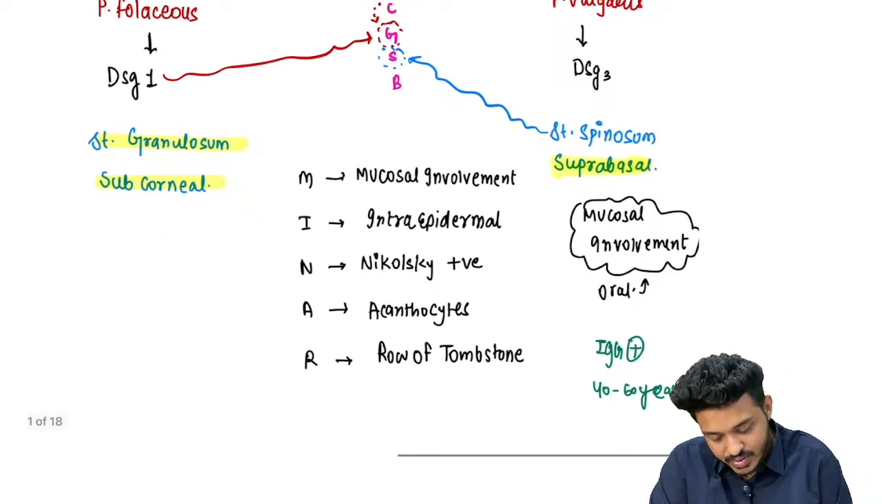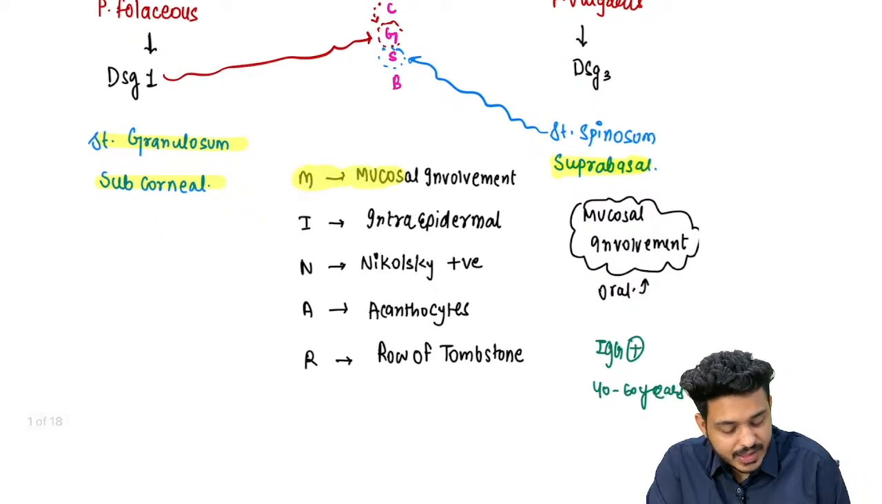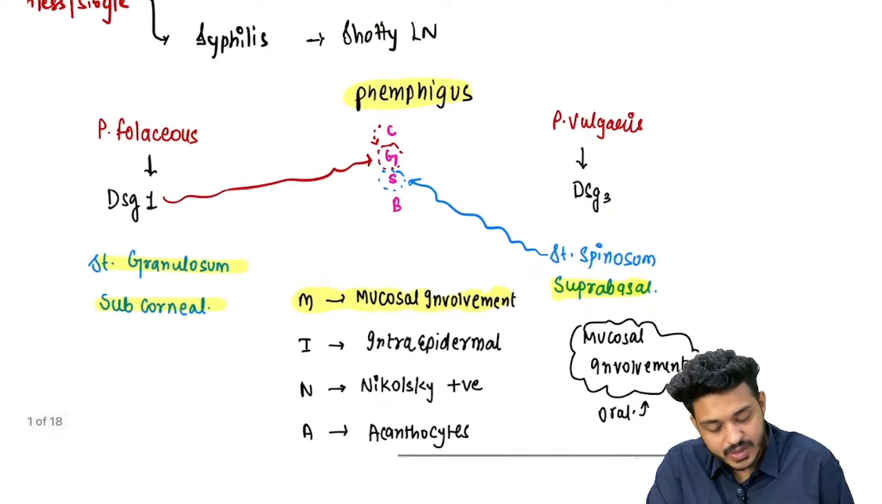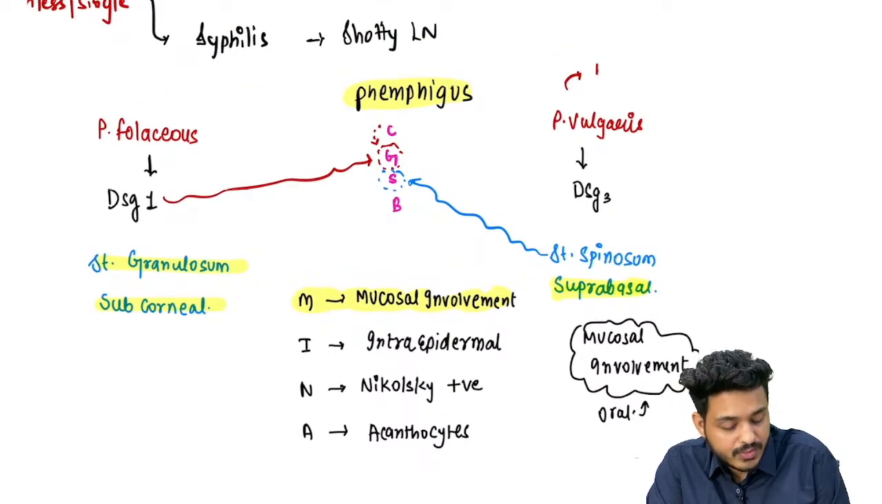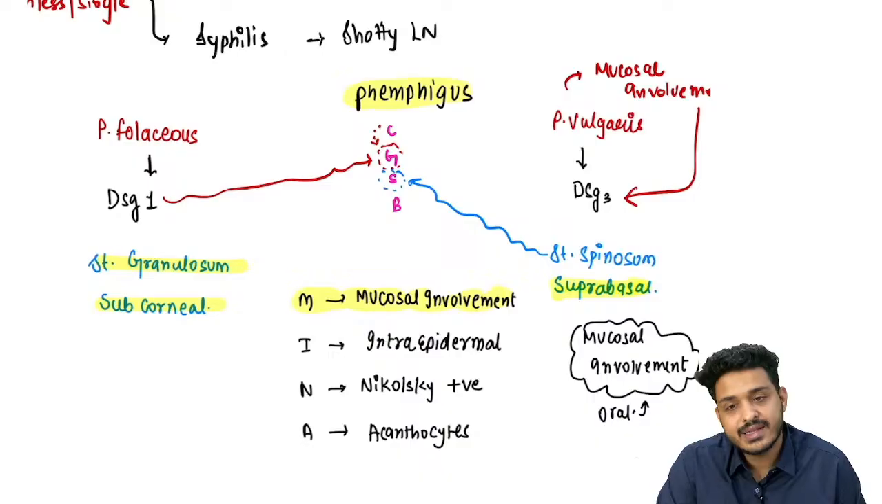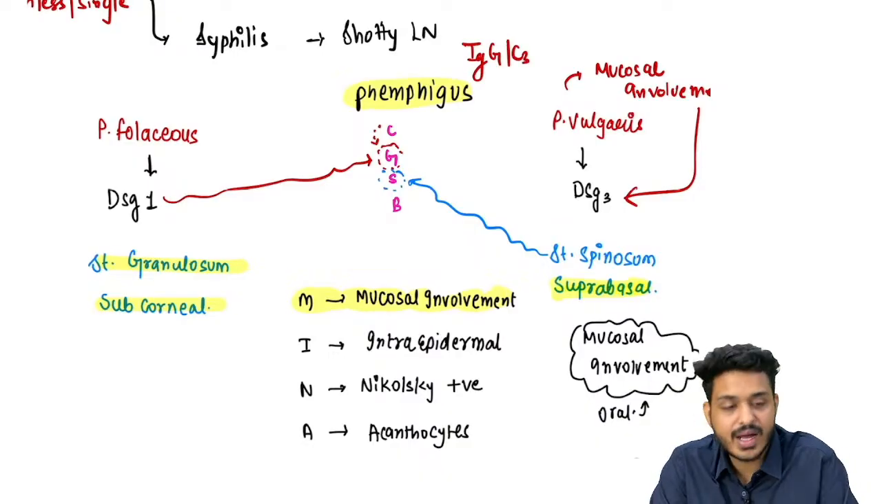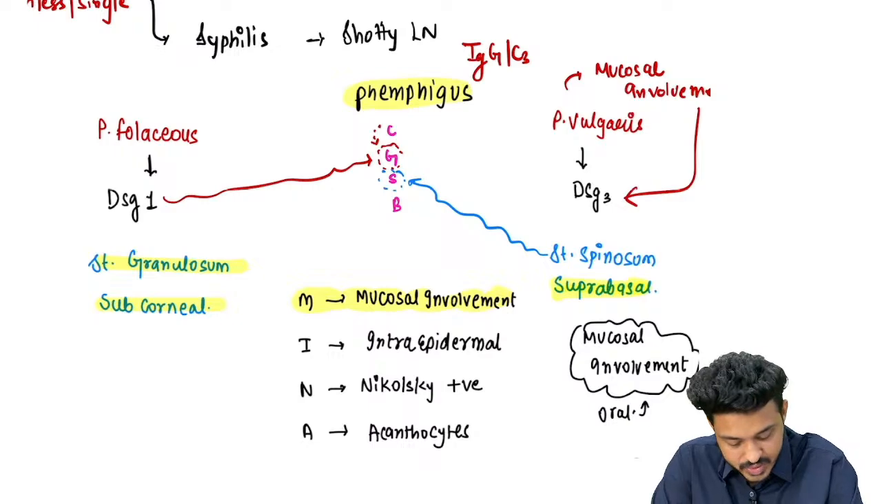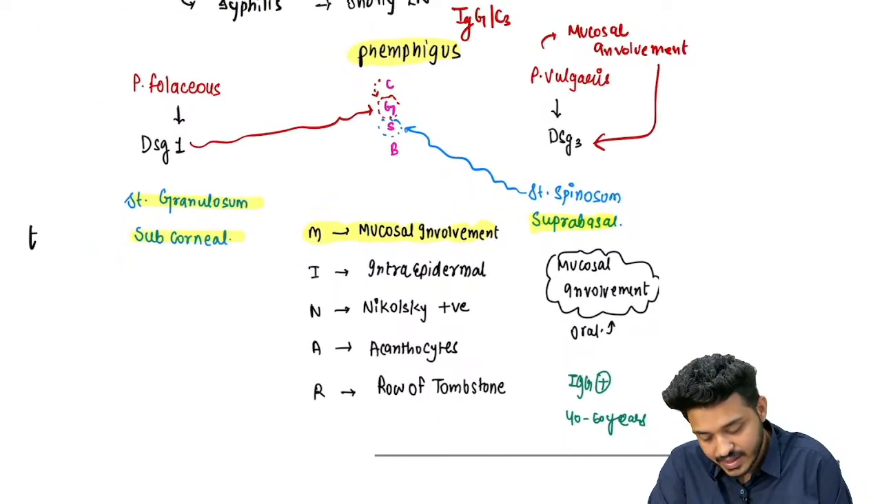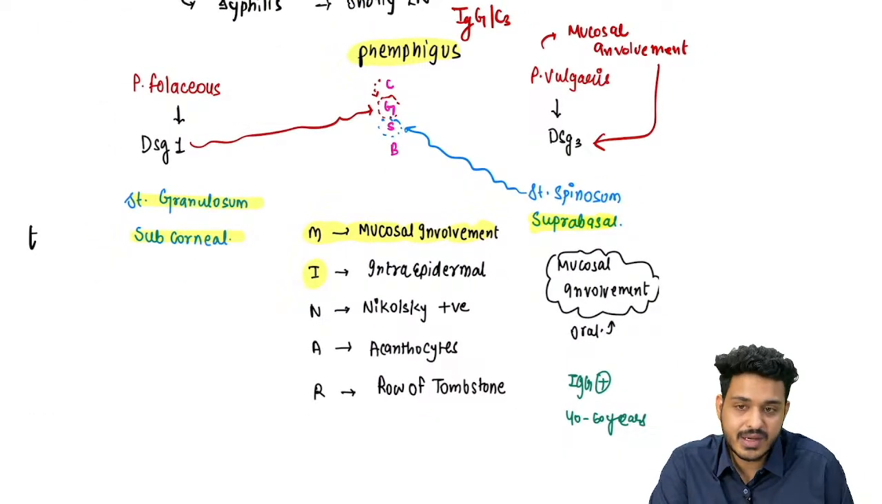What are the other things we have? Remember, mucosal involvement is a feature of what? The mnemonic is MINAR. So mucosal involvement is a feature of vulgaris. And here the antibodies are going to be against what? Desmoglein 3. What antibodies? Again the antibodies remain the same. These are going to be your IgG and C3 deposits. So what is the mnemonic we have? MINAR. M for mucosal involvement.